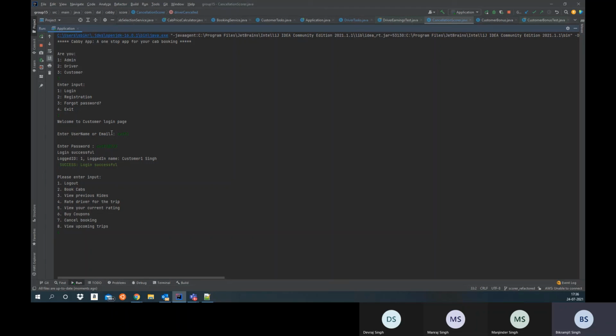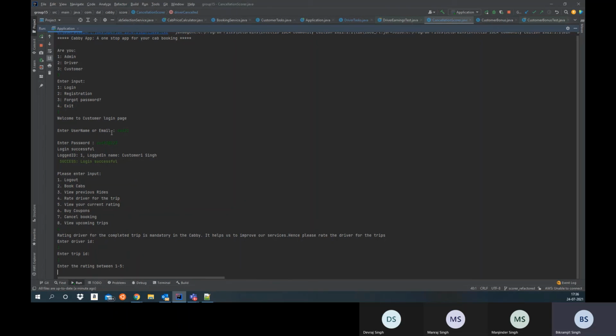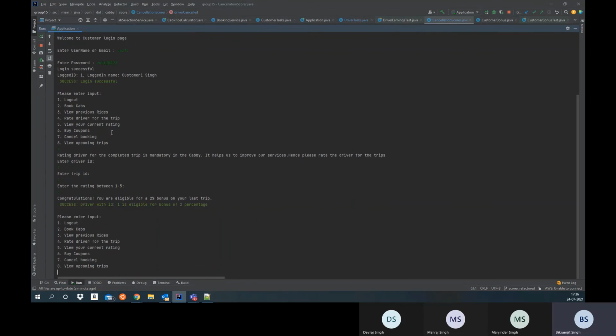Rating a driver is mandatory in our app, since it helps us to improve our services, and the customer has to rate the driver before every new ride. So the driver ID is 1, the trip ID is 1, and the rating, suppose he gives 5 stars to the driver. So now you can see that congratulations, you're eligible for a 2% bonus on your trip. This is actually a message that the driver will be getting on his app after receiving a rating from the user.